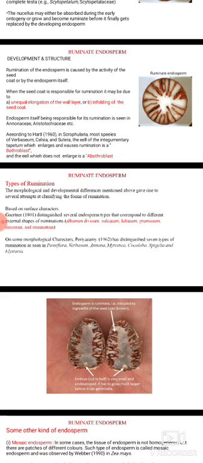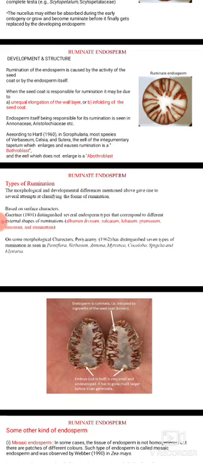According to Hart, in Scrophularia, most species of Celsia and Verbascum, the cells of the integumentary tapetum which enlarge and cause rumination are bothroblasts.